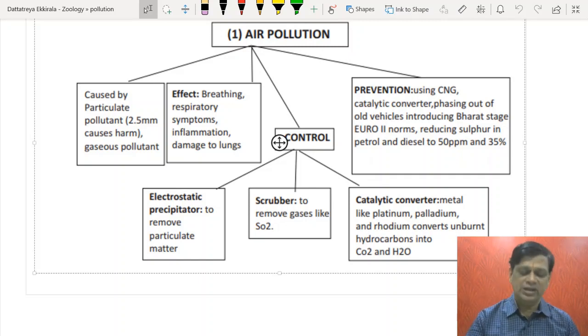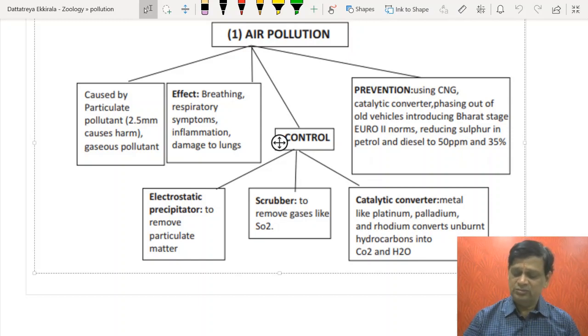They go and settle down in the lungs, causing greater harm. There are also many gaseous pollutants produced by agents like motor vehicles, and industrial effluents. They create many respiratory problems, inflammation, and allergy. Now, control methods are like scrubbers and electrostatic precipitators.